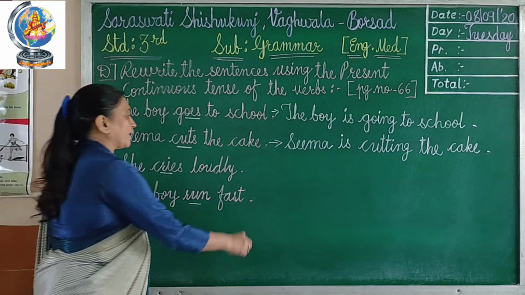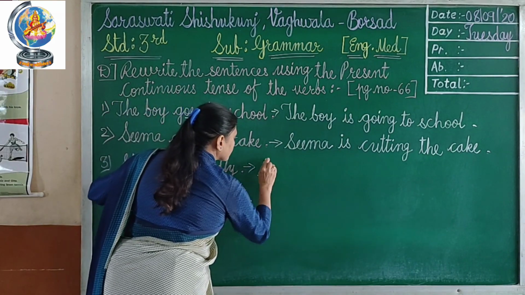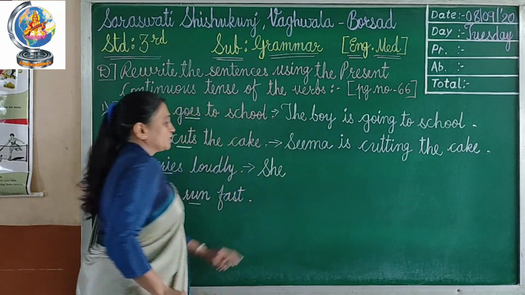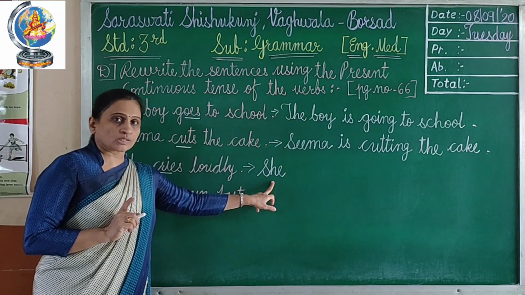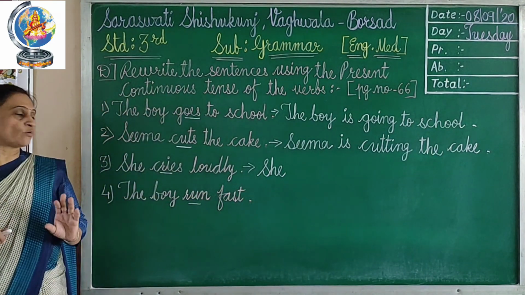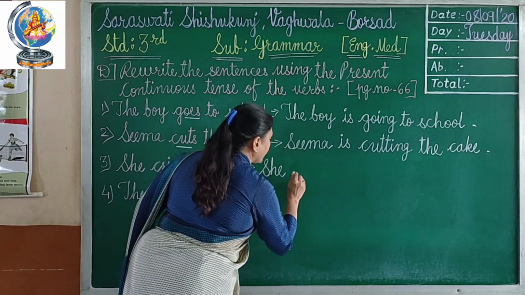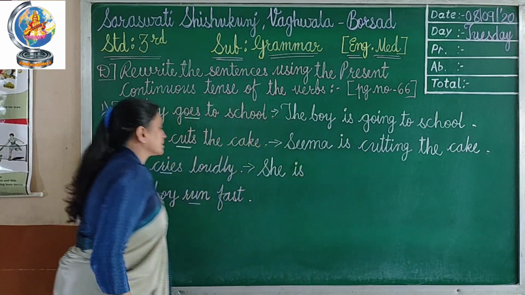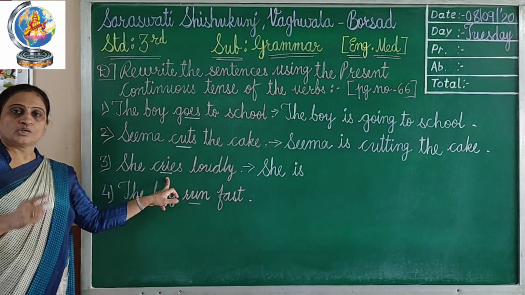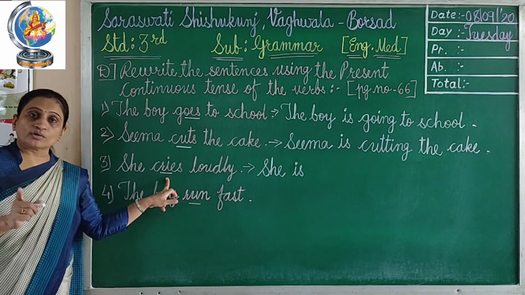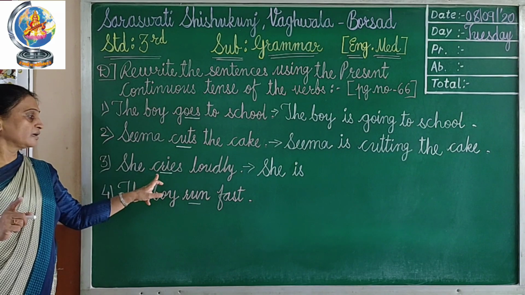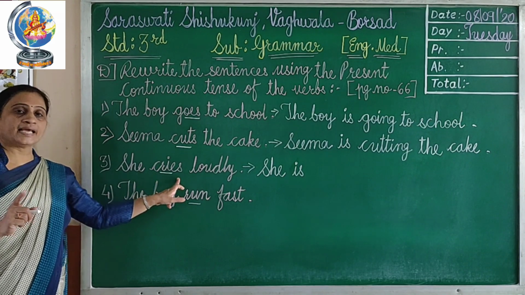Now the third one is she cries loudly. So first of all let me write here she. She is a singular pronoun. Okay. So with a singular pronoun you have to use is. Here I am writing is and cries. So here the spelling will be totally changed. We can see here cries.